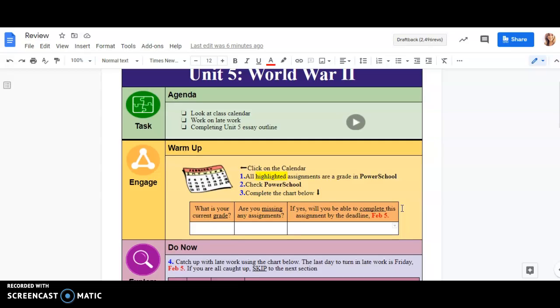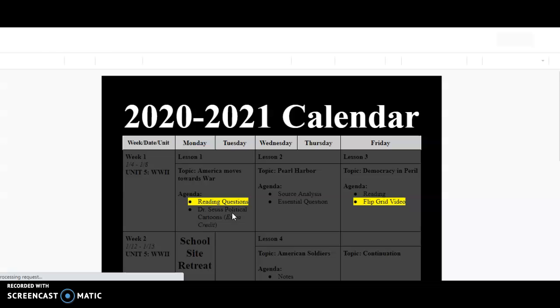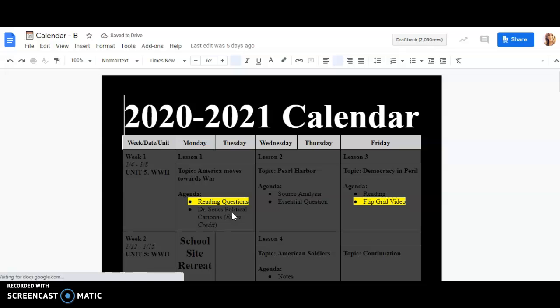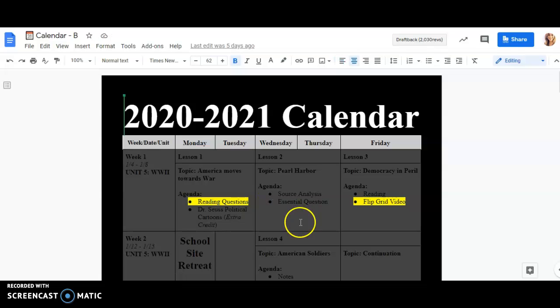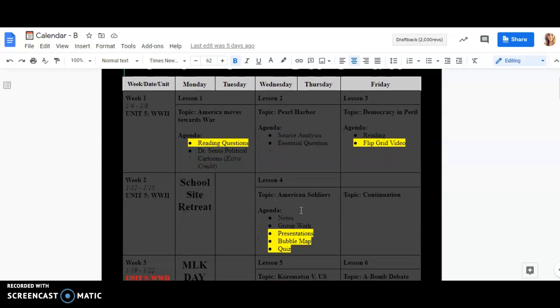All you have to do is click on the calendar, which is that picture in the left-hand corner, and it takes you to the class calendar. This is also available on Google Classroom under resources. Every single day of the week is there, along with the assignments that we've done and the lessons, divided by week and by lesson.